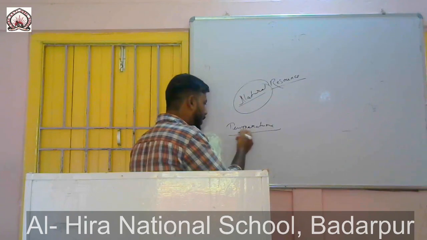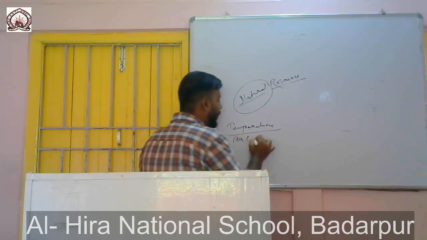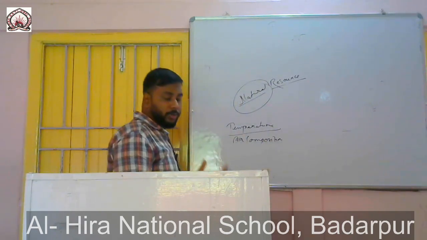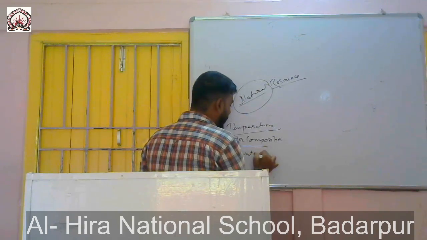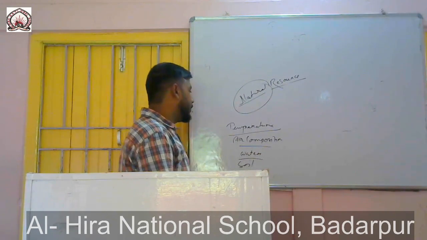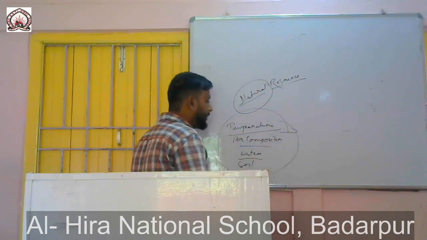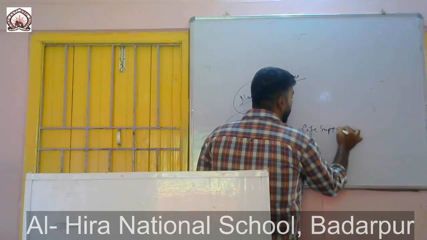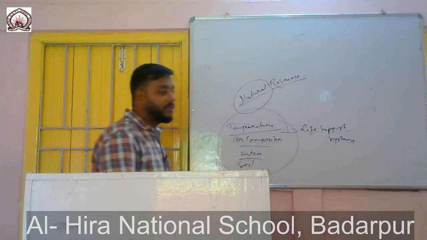Along with the temperature, the air composition is also ideal, right? Plus it has water and soil which also support life. All these things play an important role. We can say this is a life support system, right? So this is the life support system of earth.